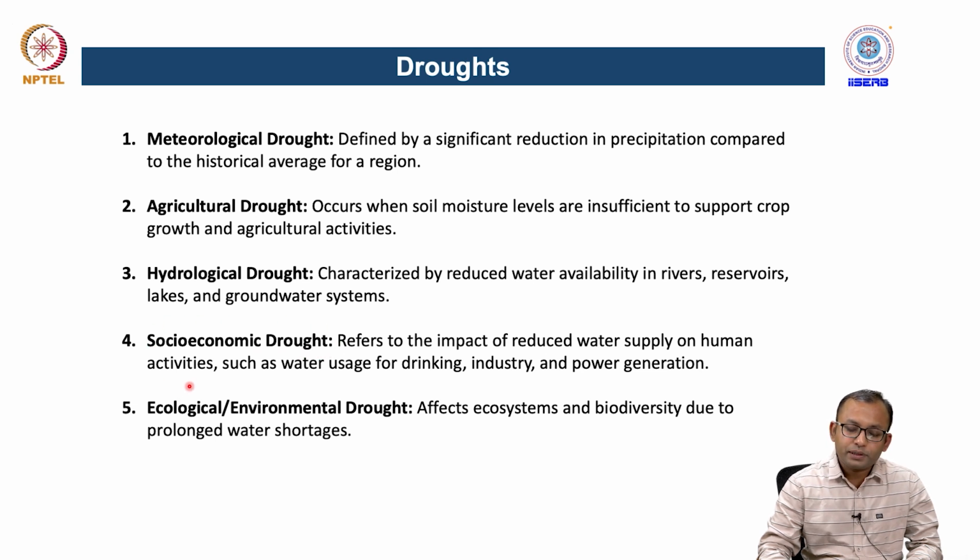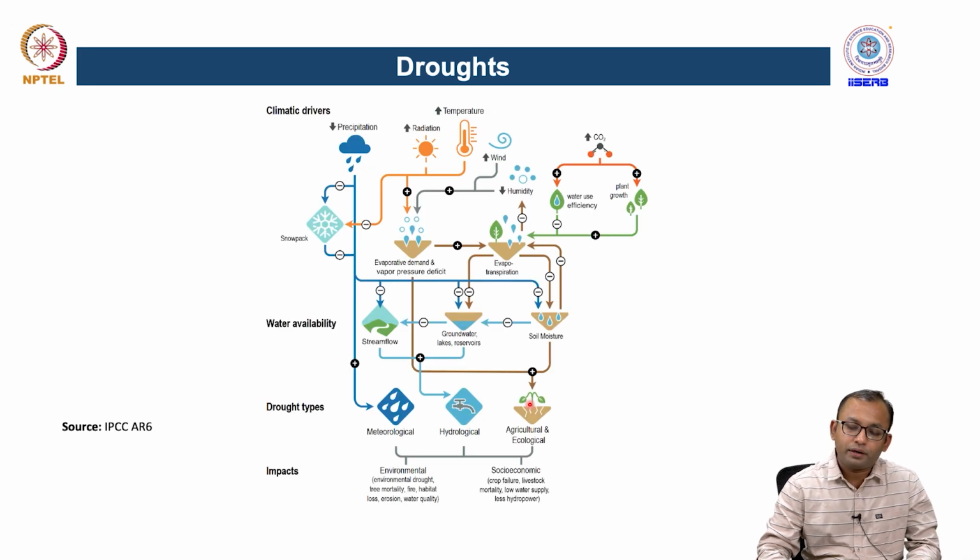There is a fifth type called ecological or environmental drought, which affects the ecosystem and biodiversity due to prolonged water shortage, and that can create a severe loss of forested regions or biodiversity, and multiple different hazards can also be linked. Therefore, these are the different types of droughts which we can classify under different categories.